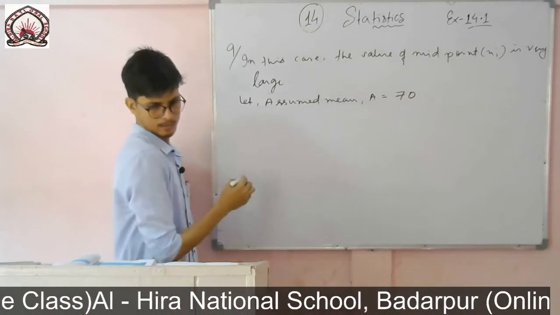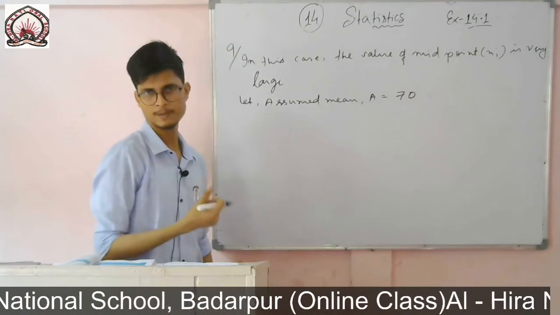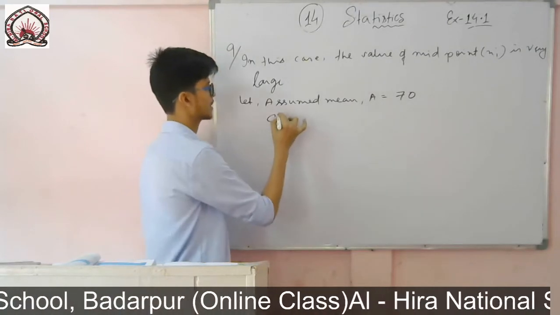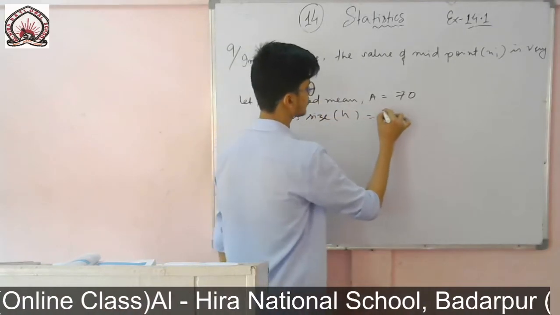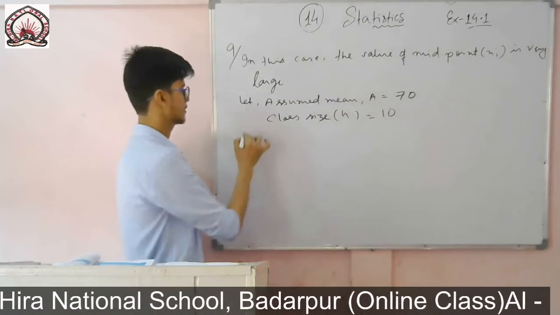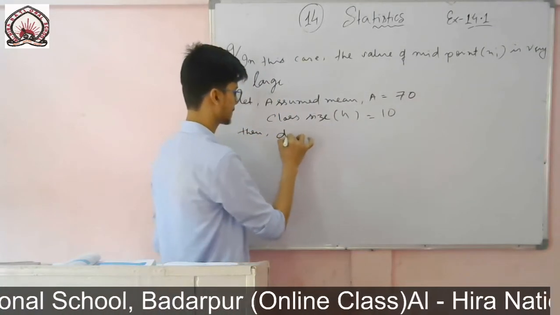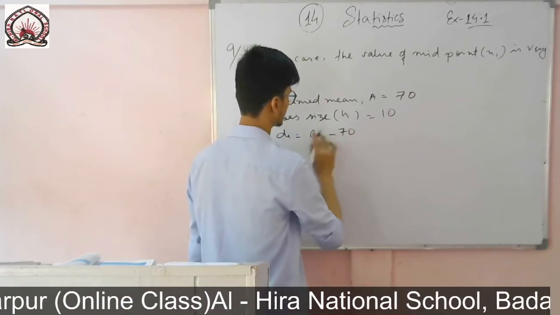Then class size: you see 45 to 55, that means 55 minus 45, it is 10. So class size h is equal to 10. Then di will be xi minus 70.